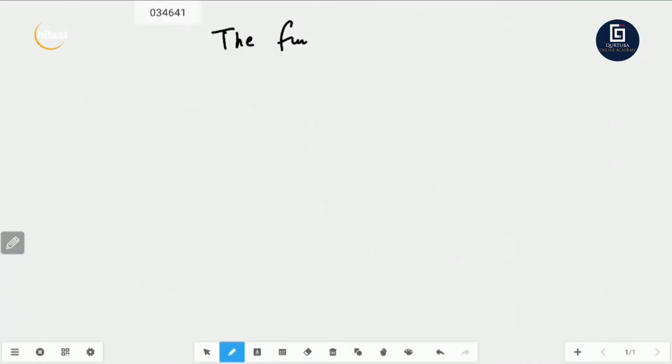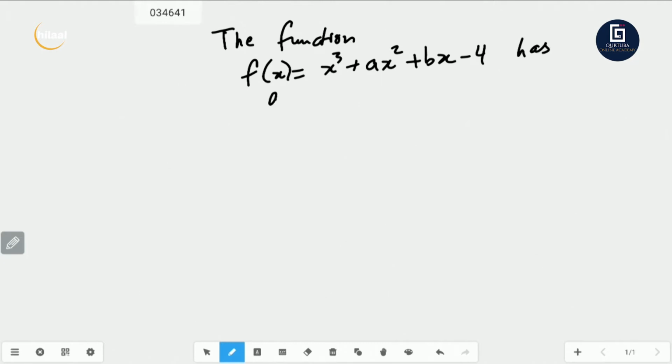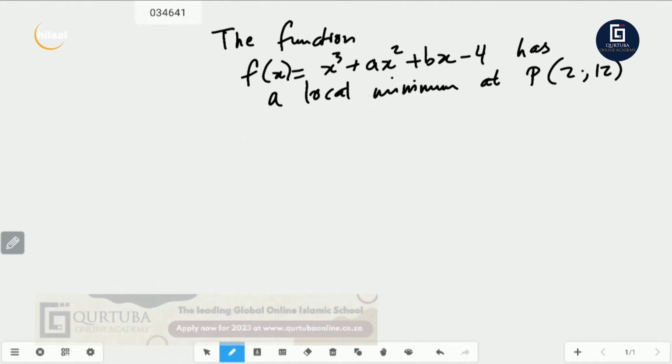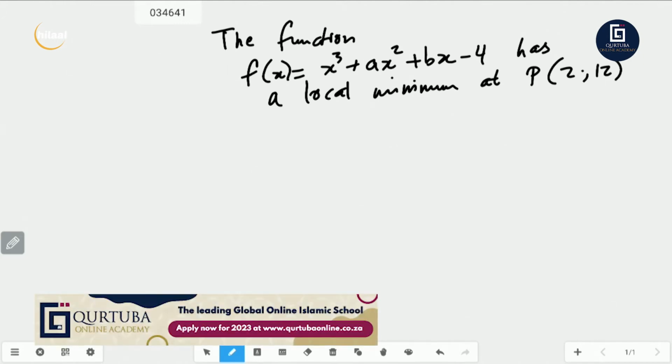The function f of x equals x cubed plus ax squared plus bx minus 4 has a local minimum at the point P, 2 and 12. Right? At the point P, 2 and 12, find the values of a and b.